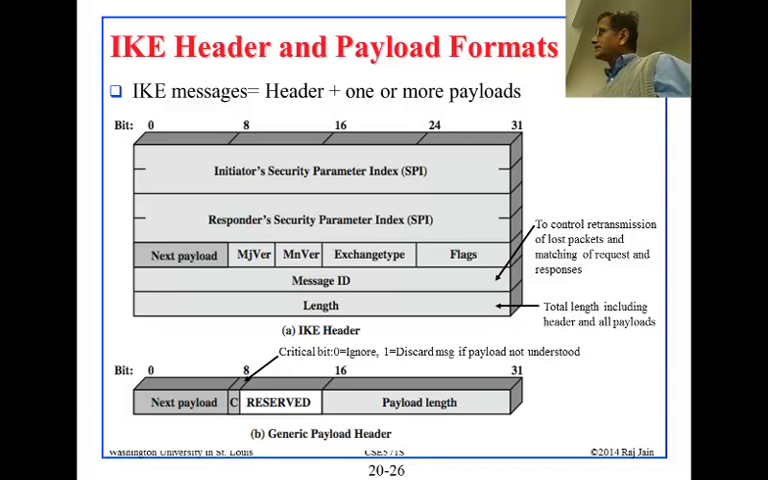There is one bit here, the C bit, which is called the criticality bit. If it is 0, that means ignore, and 1 means discard with payload not understood. So there are two actions you can take. If you understand the payload, of course you should do whatever is required to be done. But if you don't understand, then two actions. If this bit is 0, then you ignore the whole message. If this bit is 1,